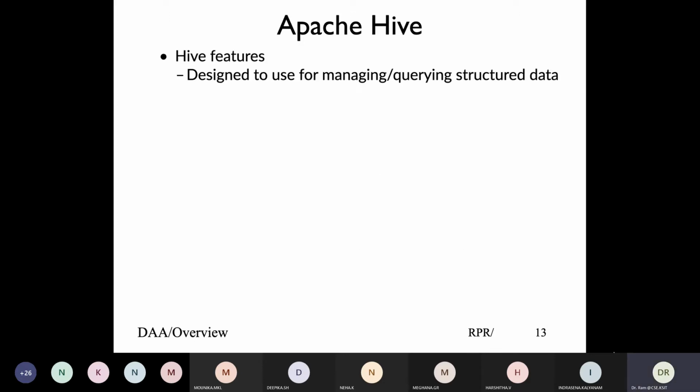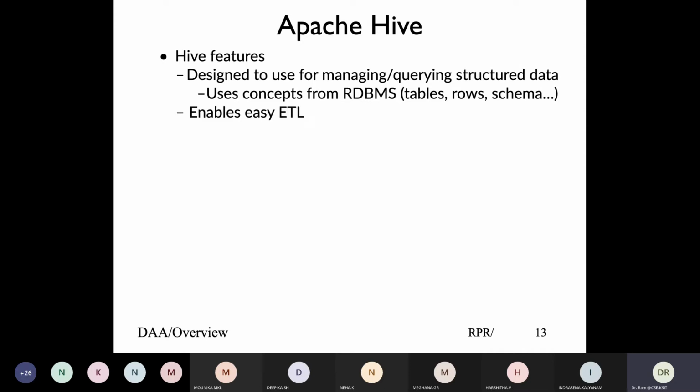So let's look at what primary benefits Hive gives you. Given the data in Hadoop, you can query and manage it, give some kind of structure to the data. Like a password file, it is a plain simple file, but you can treat it as different fields and work with that. So you can define the concept of tables, rows, schema, and that's what we do with a database.